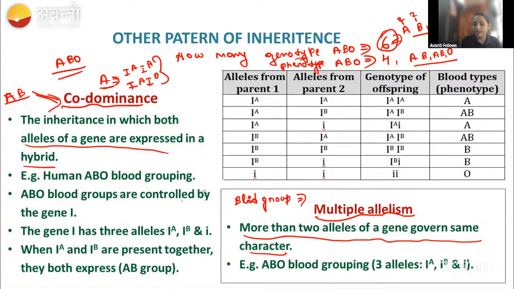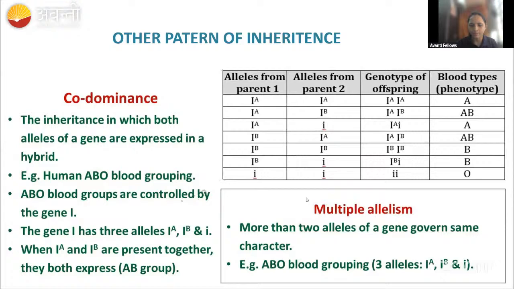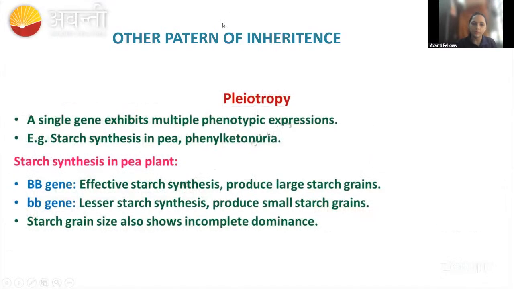For this character we have three alleles, IA, IB, and IO. So that's why the three alleles are there. More than two alleles means we call it multiple allelism. The ABO blood group is an example for both multiple allelism and codominance. Remember this. Okay, fine. So now let us go to pleiotropy.